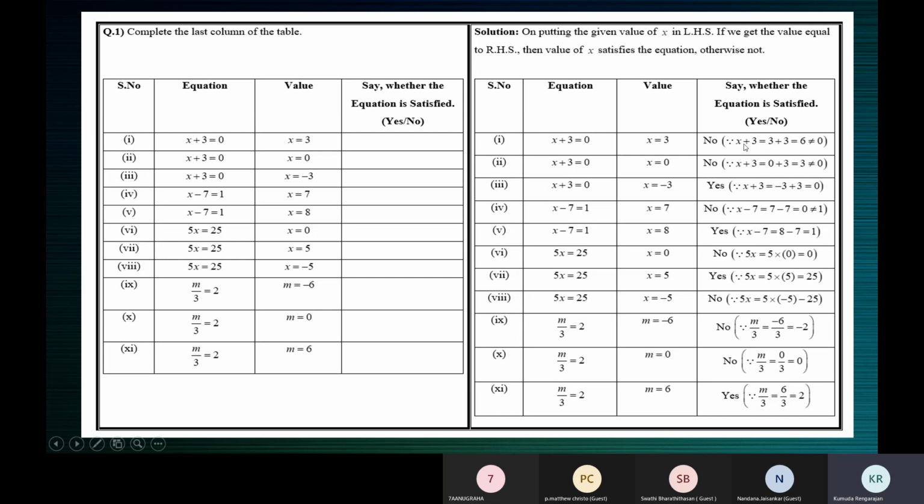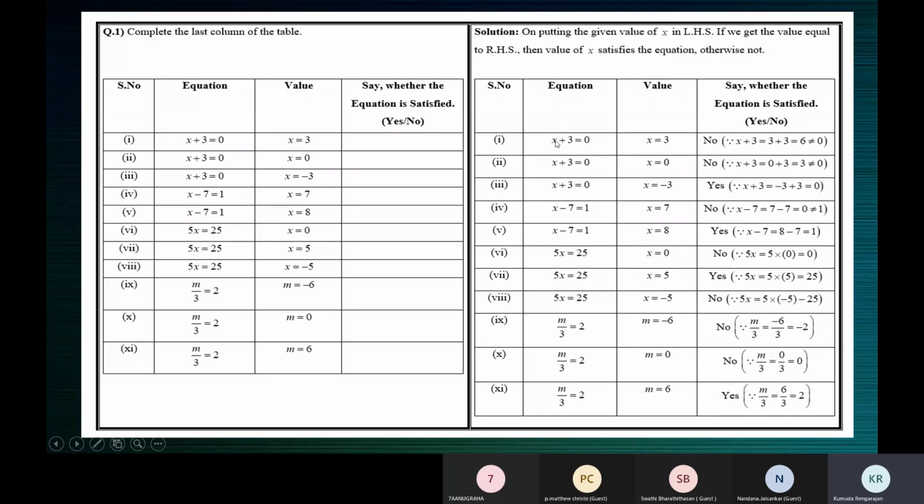So if you see the first one, you should just answer the question always. We should not do anything extra. Say whether the equation is satisfied, yes or no. You have to just say yes or no, but what you see in the bracket is just for your understanding. You can also write this in your test or exam at school. You can also show this. But don't write any big sentence because they want you to just say yes or no.